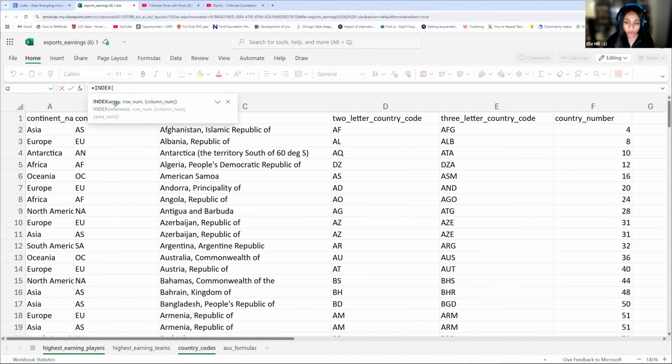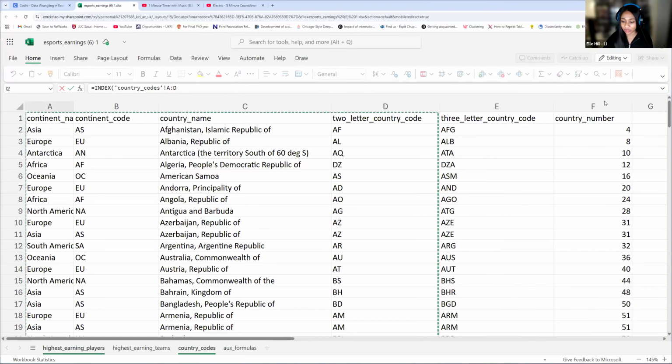So index first is going to ask for an array. It needs an array because we have to highlight all of this information here. In index, we first have to take the information that we want to return, so we need to find our answer. And we also need to indicate what is the column that you need to connect. So we actually don't have to connect all of the data. It doesn't have to be this entire data set. We could really just index this 2-letter country code, as well as the country name. Because again, what we want to return is going to be the country name.